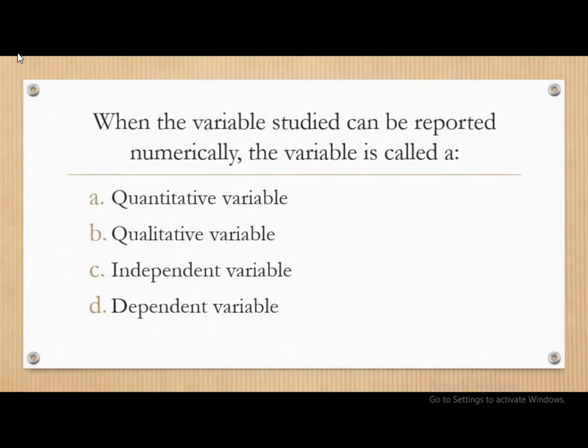Moving on, when the variable studied can be reported numerically, the variable is known as whether it is a quantitative, qualitative, dependent, or independent variable. The correct answer is, as the word here is numerically, so it is quantitative variable. So when the variable studied can be reported numerically, the variable is called as quantitative variable.